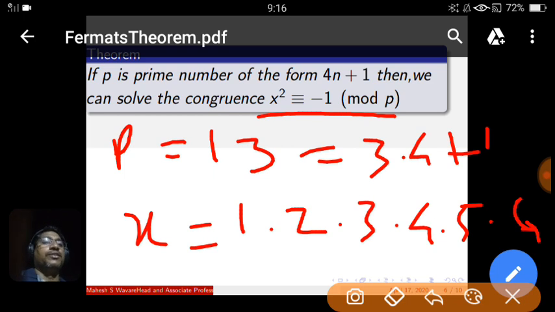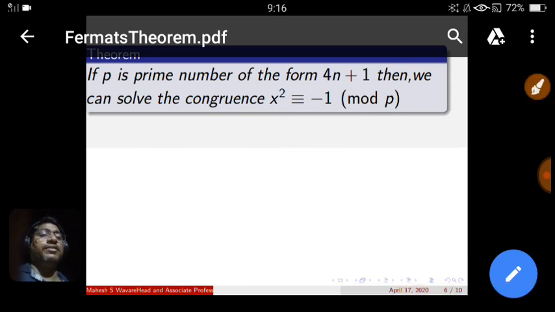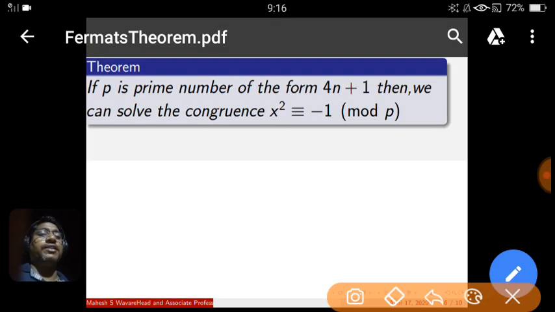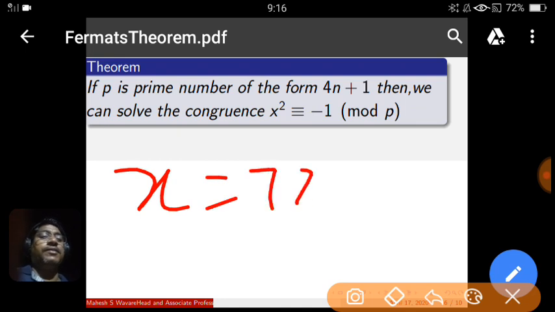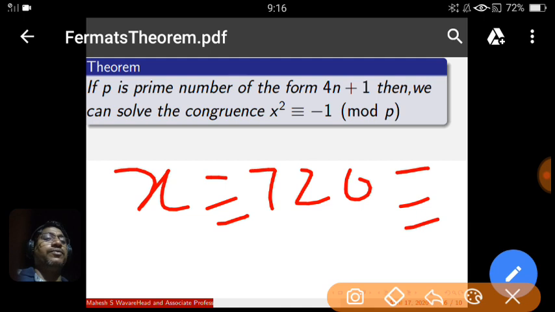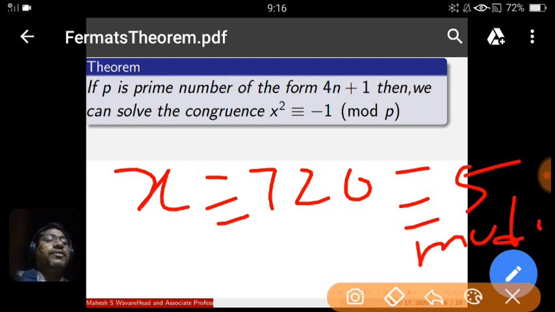This is the solution. Actually this value of x is 720. 6 factorial is 720. So we have taken x here as 720, which is congruent to 5 modulo 13. P is 13 here.